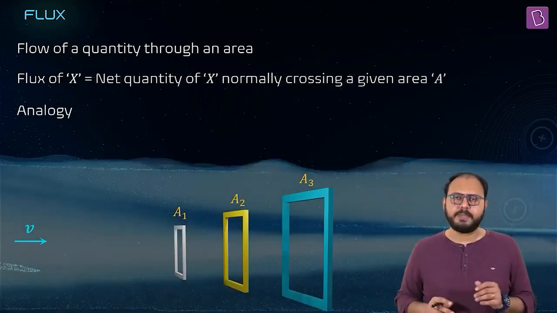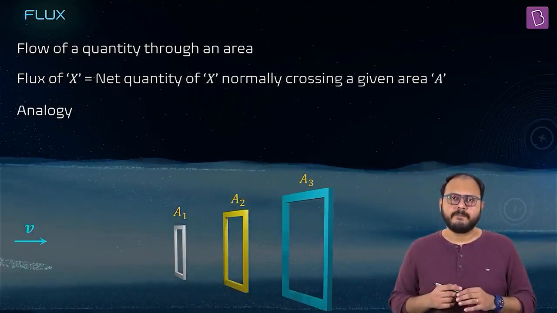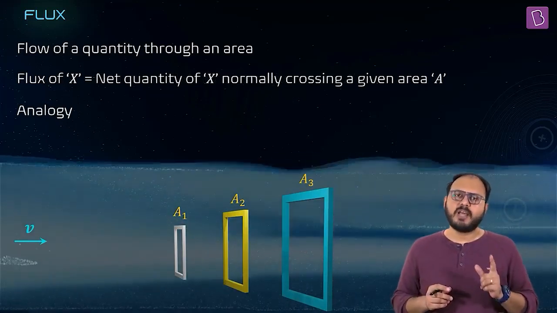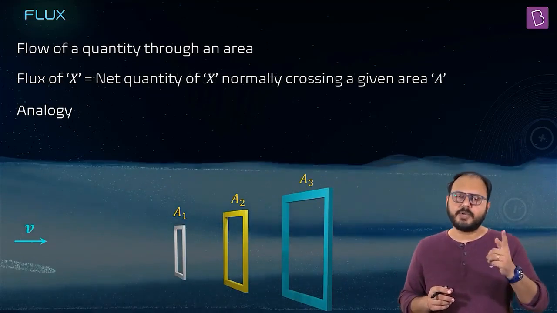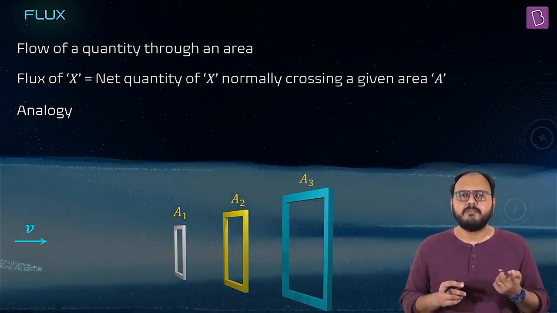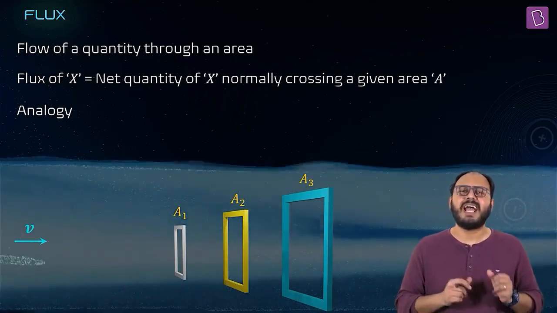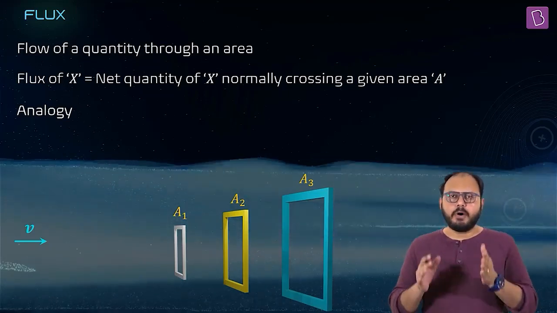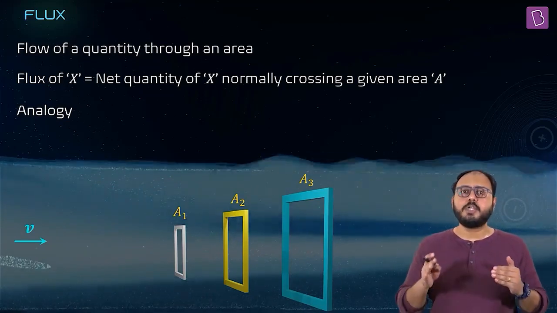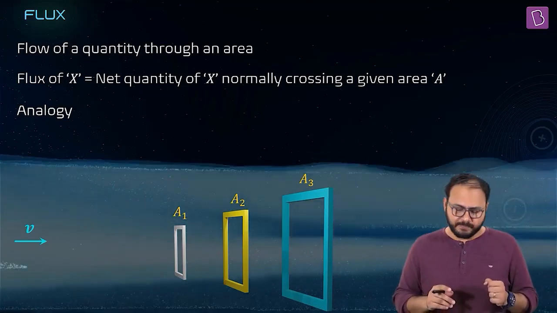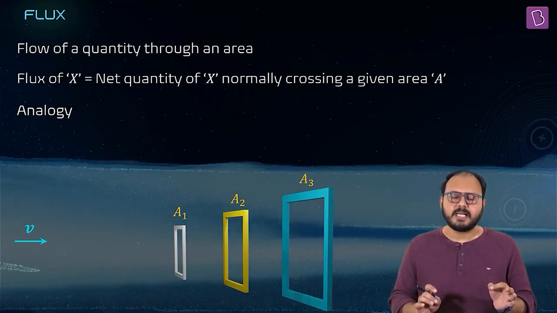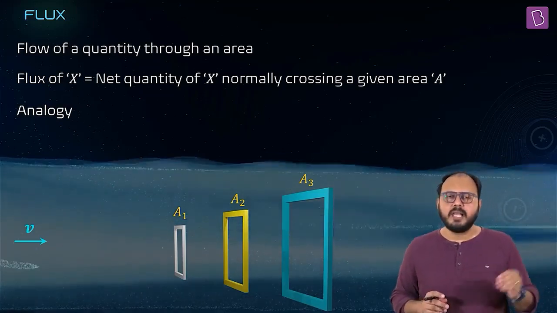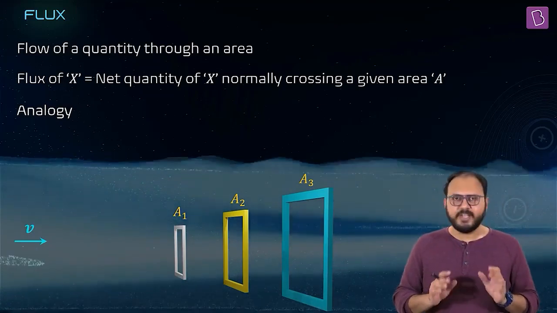Enough suspense. Example, let's take water. The water is flowing right now with velocity V. Why water? Because I have some quantities which I taught you in hydraulics, in fluid mechanics, which will come very handy right now. There are three areas I've taken: A1, A2, A3, and all the areas are kept normal to the flow. Can you see that? Yes, sir. Let the velocity of the liquid be V, correct?